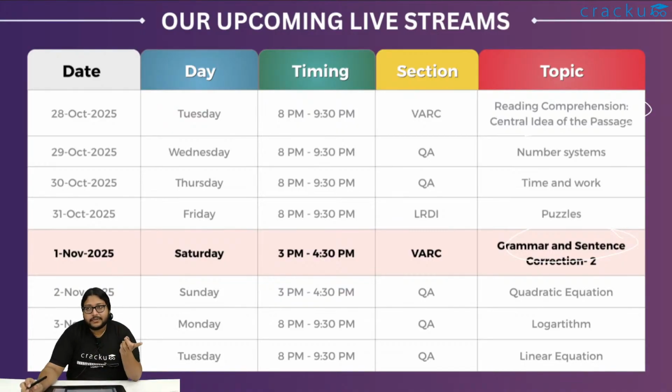In the first part we dealt more with the structure: what are the parts of speech, what is a simple sentence, what is a complex sentence, what are articles, where do you use them. Basically, everything you need to know to frame a sentence, we discussed then. This session we'll focus on two topics particularly: one is subject verb agreement, and the second is tenses. We also have sessions on quadratic equations, logarithms and linear equations in the coming weeks, so do remember to check them out.